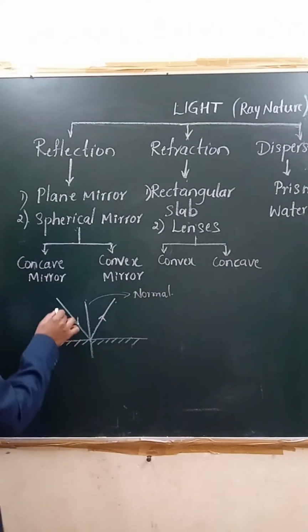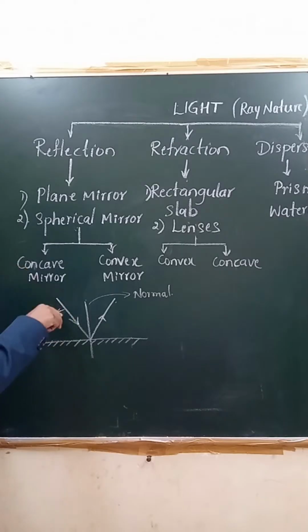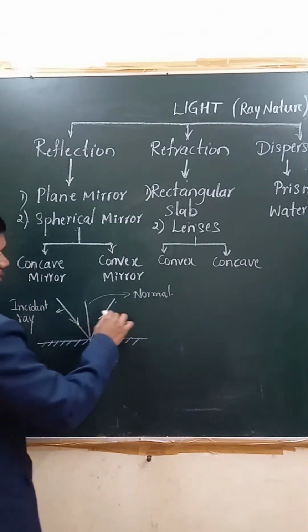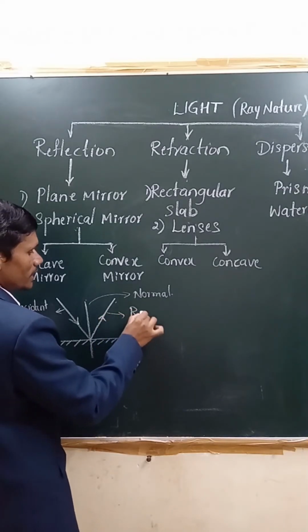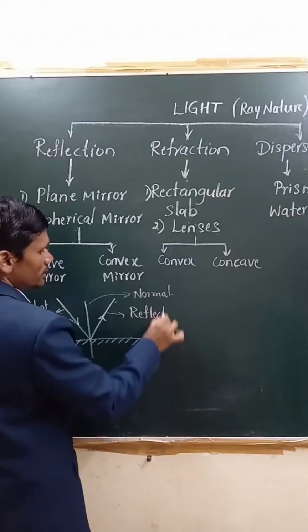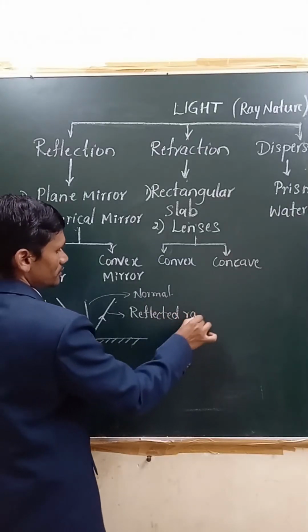Next, coming to this ray which is first falling on the surface, that is called the incident ray. Now this ray which is reflected, we call the reflected ray.